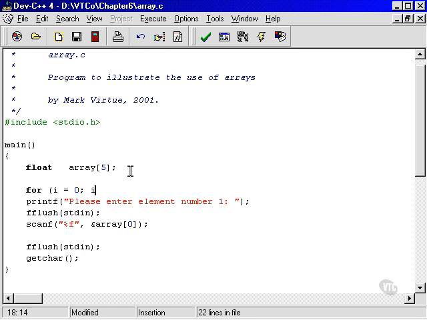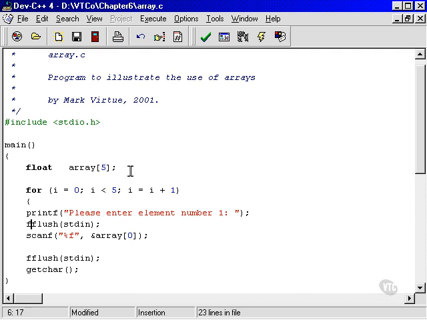Now we say we're going for i less than or equal to 4, because we have to go up 0, 1, 2, 3, 4. That's 5 elements, 0 to 4. But we typically don't write it that way. What we typically do is i is less than 5, and that way this number matches this number. It's always good to have them the same, because then you can really tell that we're not making any mistakes. So you say for i equals 0, i is less than 5. Notice that that will actually stop when it gets to 4. When it gets to 5 it will jump out of the loop, and then you say i equals i plus 1.